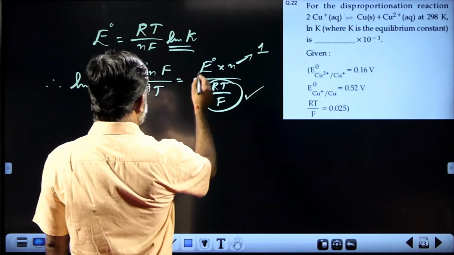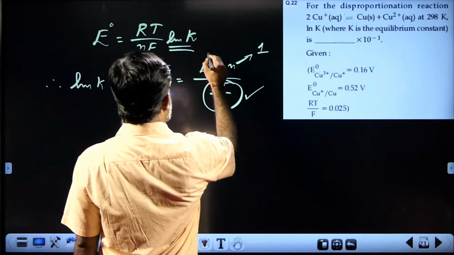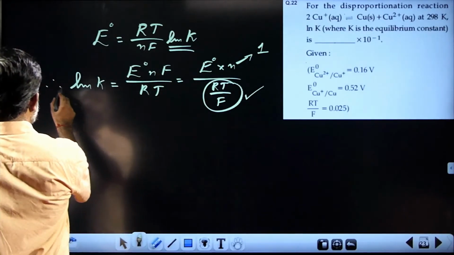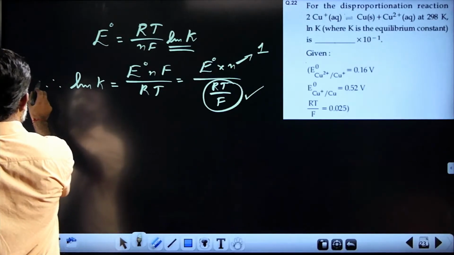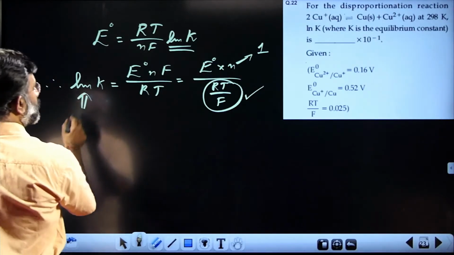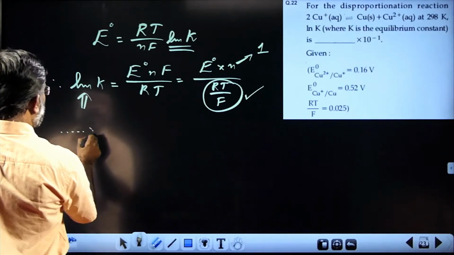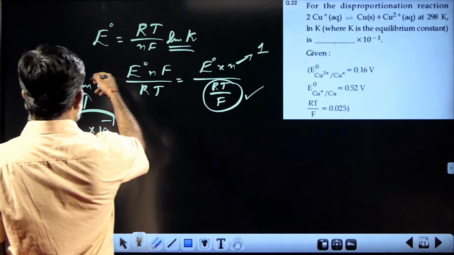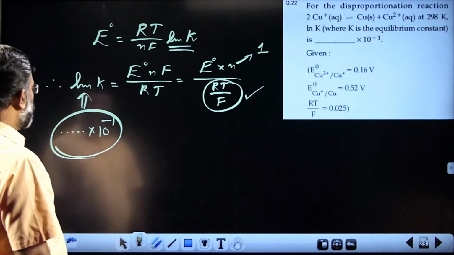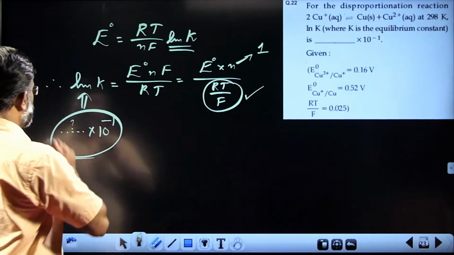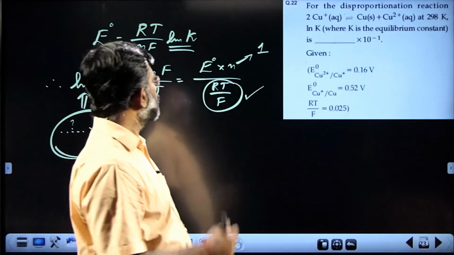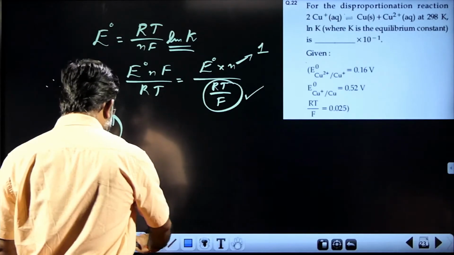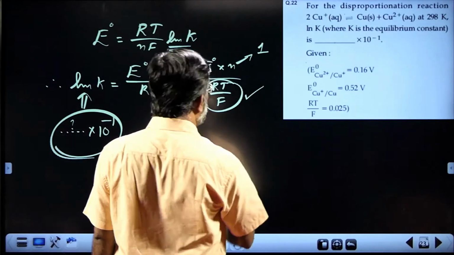So it is basically E0. Getting E0 is the point here. And once again, this value is reported as something into 10 power minus 1. So you have to get this value, report it in this format, and this is the answer. So how to get E0? The corresponding standard potentials are given.